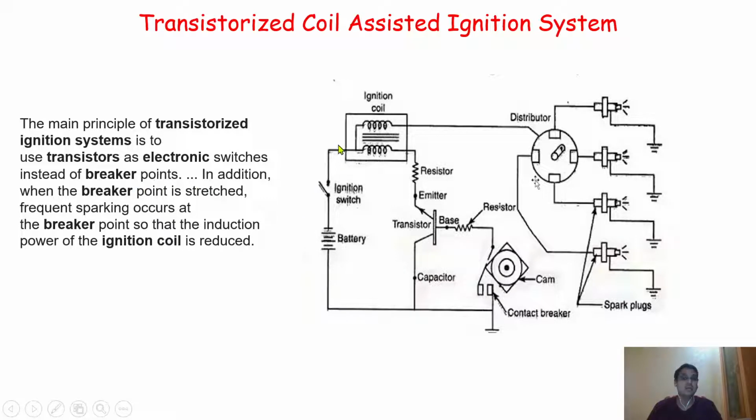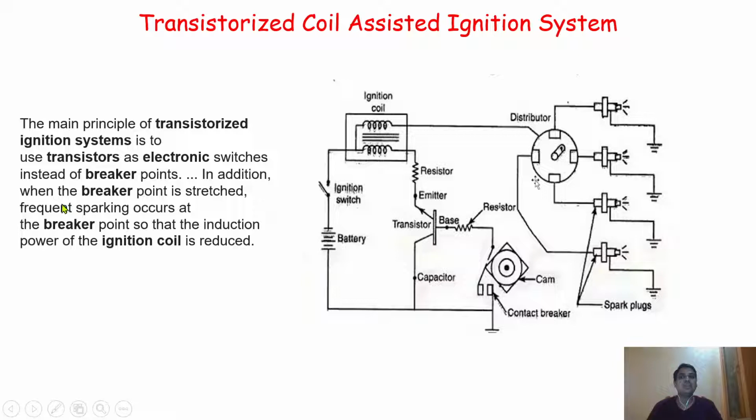But in this transistorized coil assisted ignition system, the breaker points are replaced in some cases by electronic switches, that is, transistors.